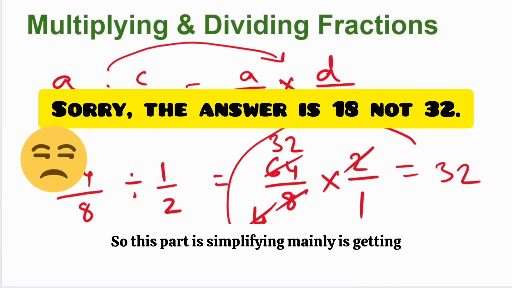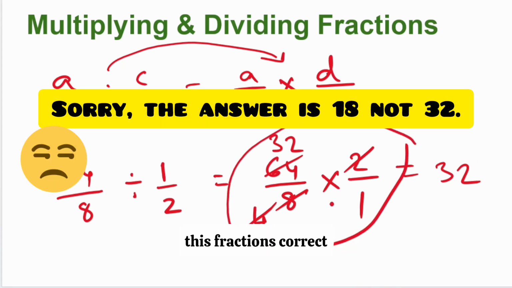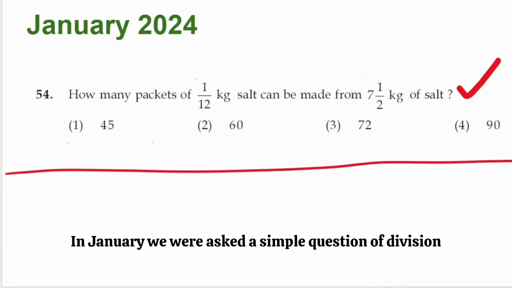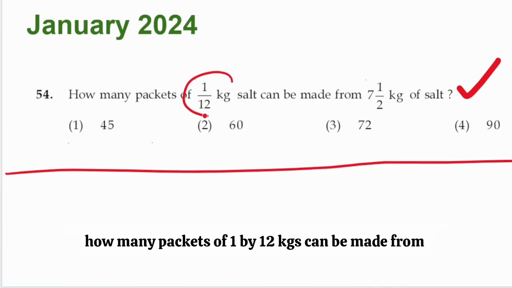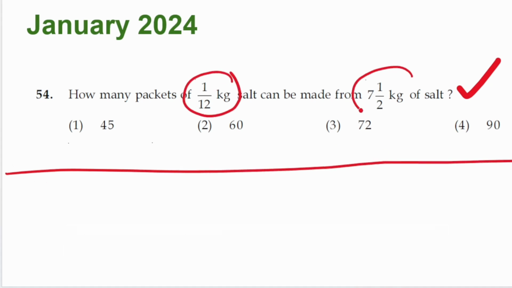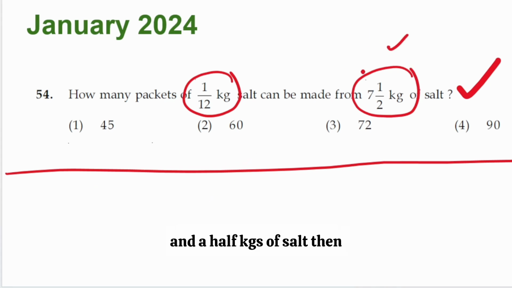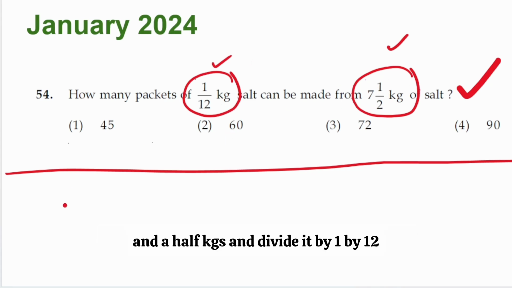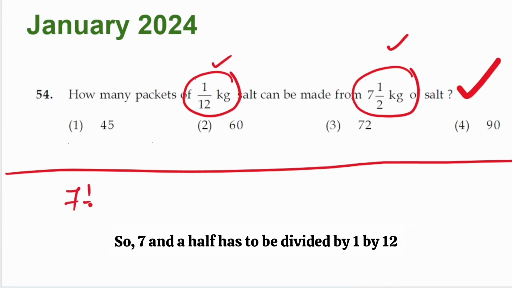So this part is simplifying, mainly getting these fractions correct. In January, we were asked a simple question of division. How many packets of 1 by 12 kgs can be made from 7.5 kgs of salt? So we have to take 7.5 kgs and divide it by 1 by 12.